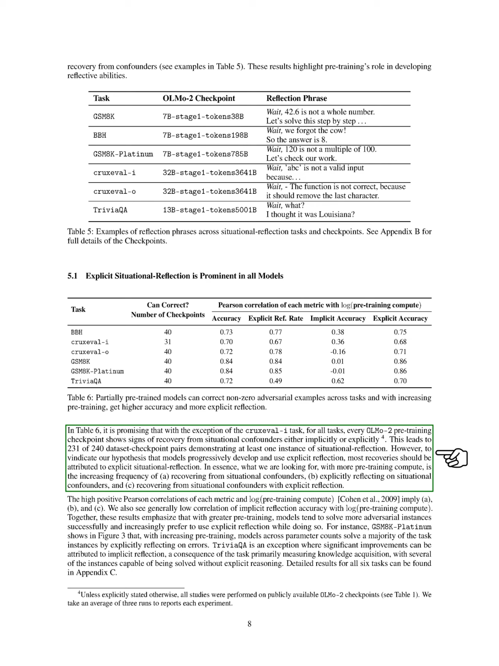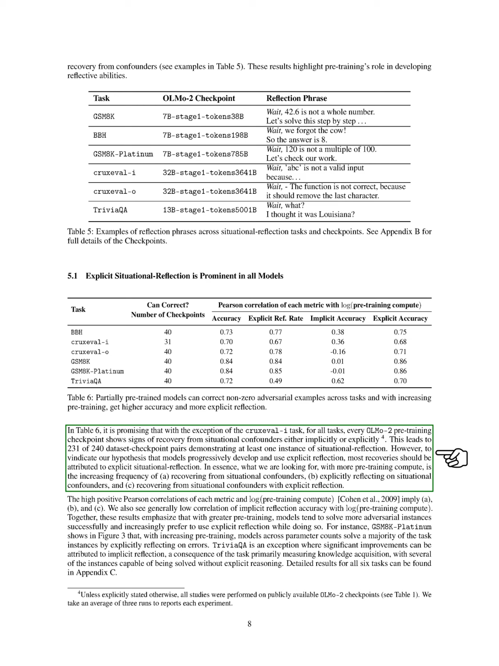The strong positive correlations we observe suggest that as pre-training increases, models are better at solving challenging instances and prefer explicit reflection. For example, in GSM8K Platinum, we see that with more pre-training, models solve most tasks by explicitly reflecting on their errors. TriviaQA is an exception, where improvements are largely due to implicit reflection, as the task